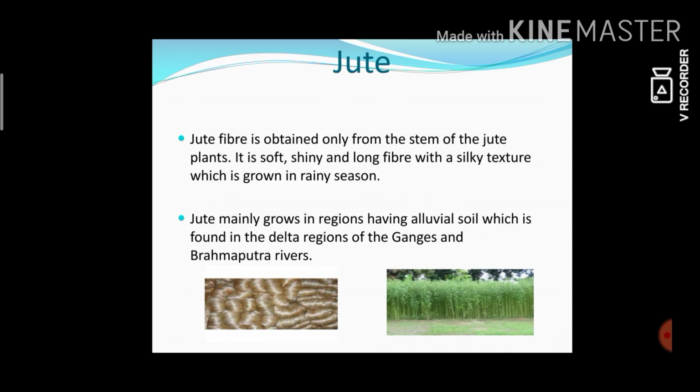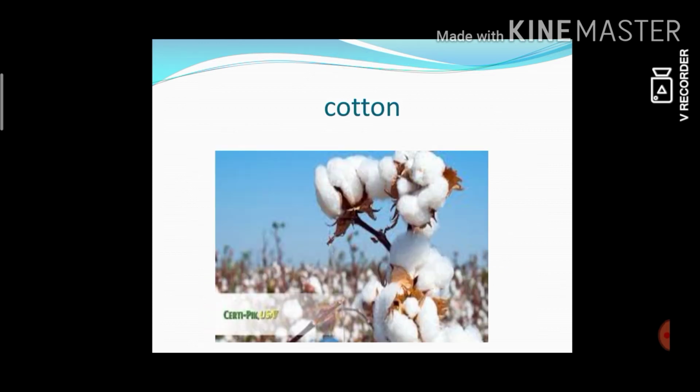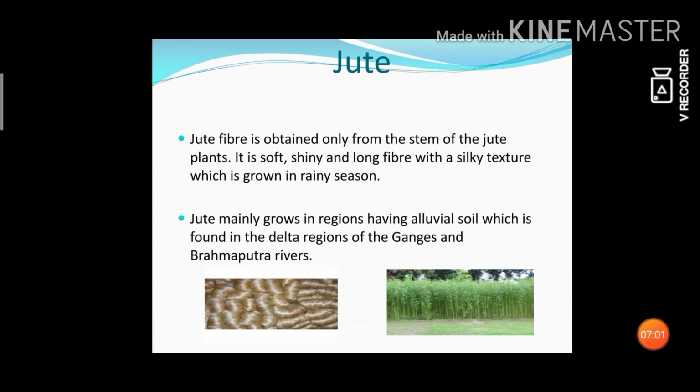The jute fiber is separated from the stem. This process is called retting. This is the proper way. In our country, West Bengal, Haryana and Punjab are the jute-producing states.